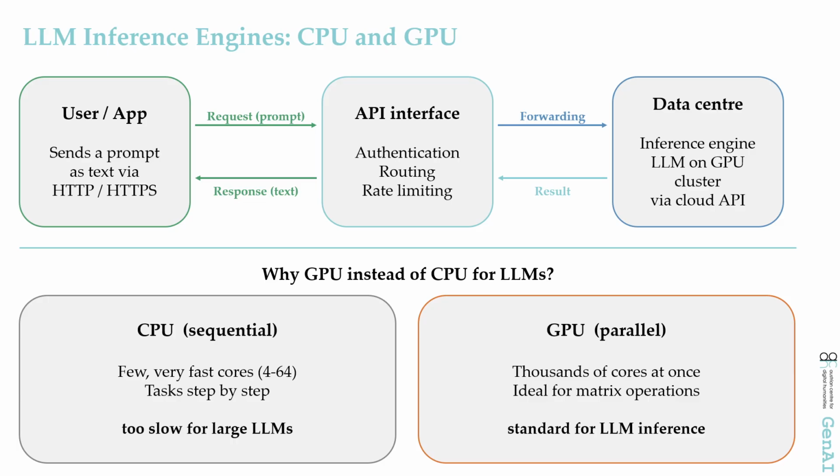And that brings us to the GPU question. A CPU has a few, very fast cores and processes tasks step by step, simply too slow for large LLMs. A GPU, by contrast, has thousands of cores that compute in parallel. That is exactly what language models need, because at their core, their computations are huge matrix multiplications, masses of identical operations in parallel. That's why the GPU is the standard for LLM inference, and a plain CPU achieves little here.